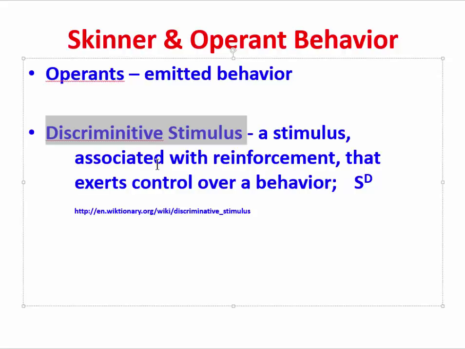This happens all the time in grocery stores. If you're checking out of a grocery store and you're making your way toward the checkout aisle, you might be looking for an open aisle, one that might have a light on top of it indicating that there is in fact a cashier there, and you might also look for a particular line or aisle that has no other customers in it. That's going to be a discriminative stimulus. It's going to be guiding your behavior.